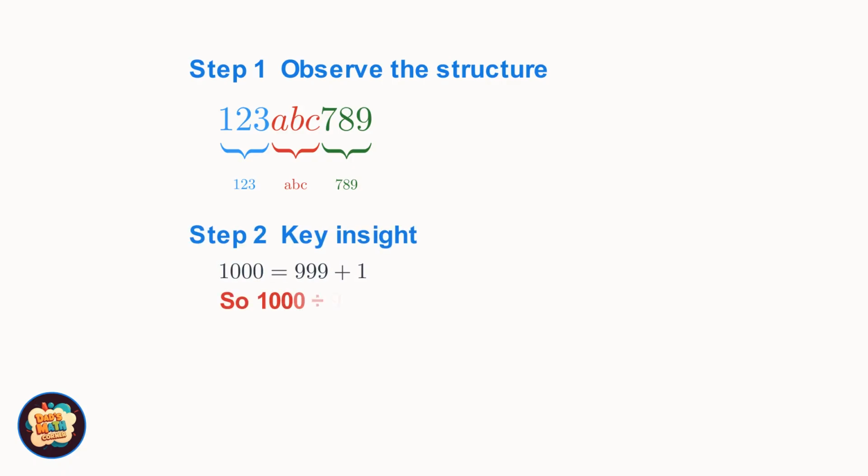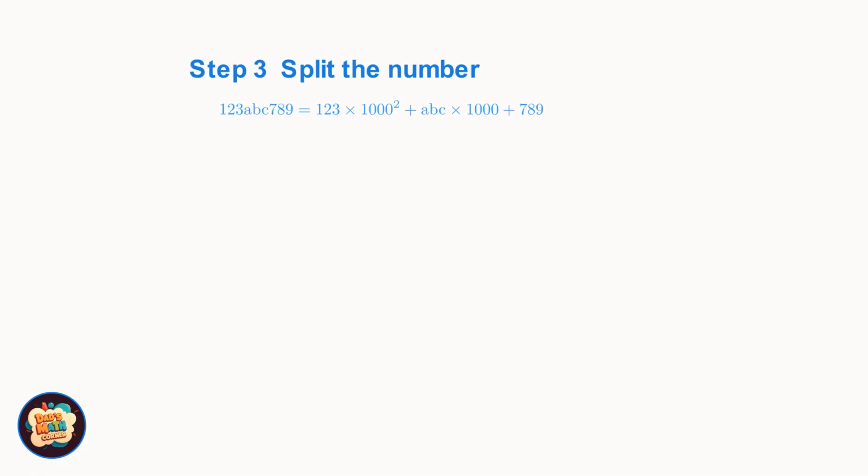Now here's a really neat trick. Look, 1000 is just 999 plus 1. So when we divide 1000 by 999, the remainder is just 1. Keep this in mind, it's our secret weapon. Let's break the number apart. 123ABC789 equals 123 times 1000 squared, plus ABC times 1000, plus 789.